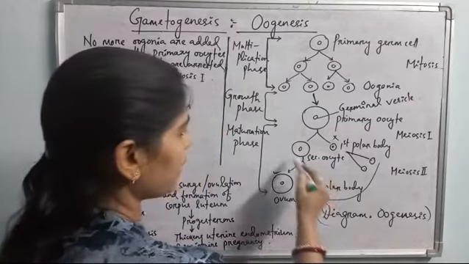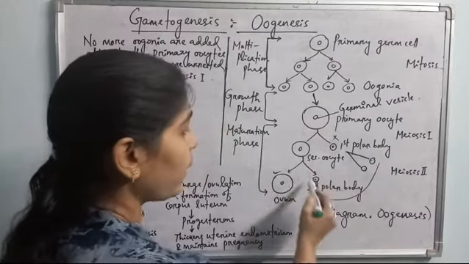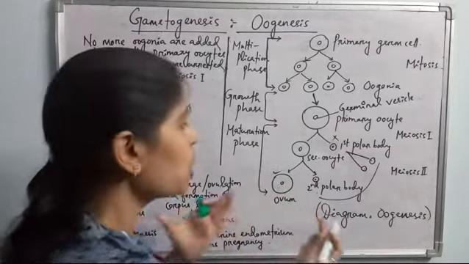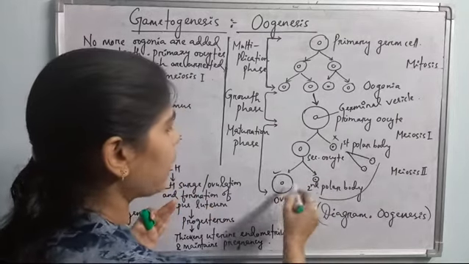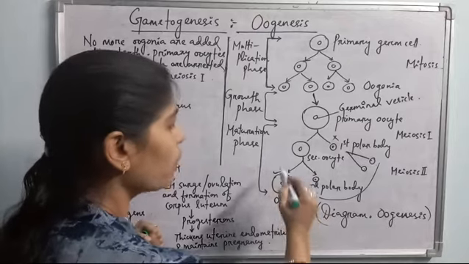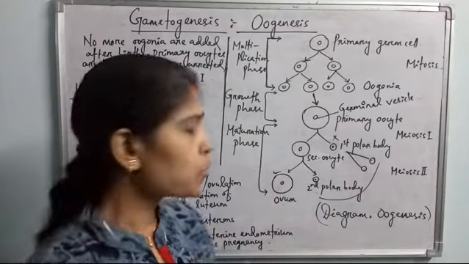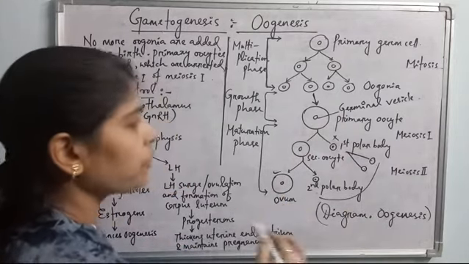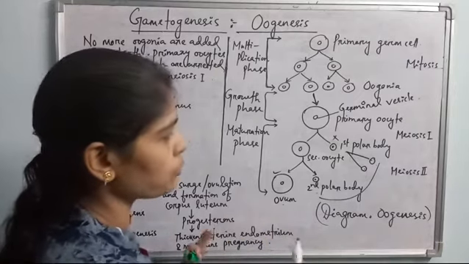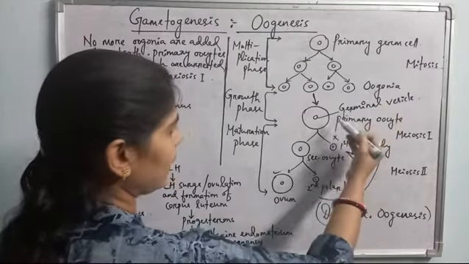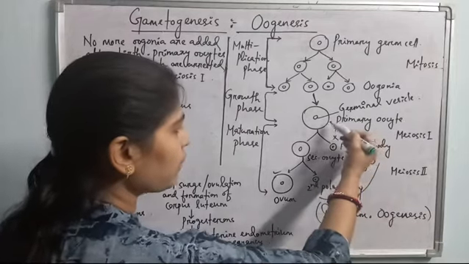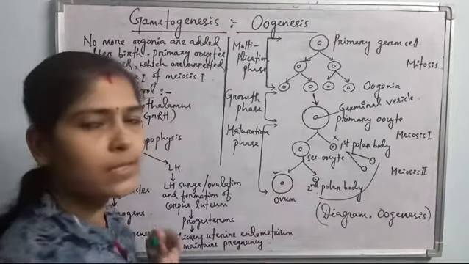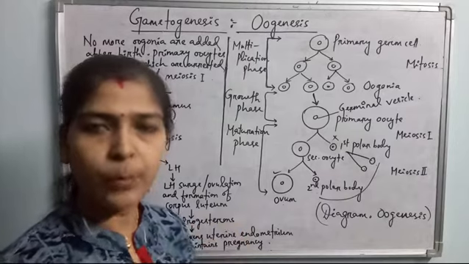So what happens? The secondary oocyte completes meiosis II when it senses the sperms nearby. Okay, so this second meiosis, or meiosis II, occurs, and it results in the larger cell, the ovum, which is fertilized by the sperm. Okay, so this is all about the process of oogenesis after the maturation division. So in case of vertebrates and also invertebrates, what happens? A single oogonium enlarges to form the primary oocyte, and after completion of the maturation division, both meiosis I and meiosis II, a single fertile ovum results. A single haploid cell is produced in case of human females.